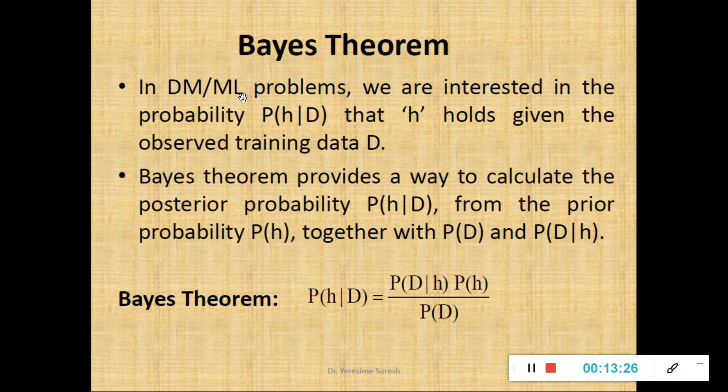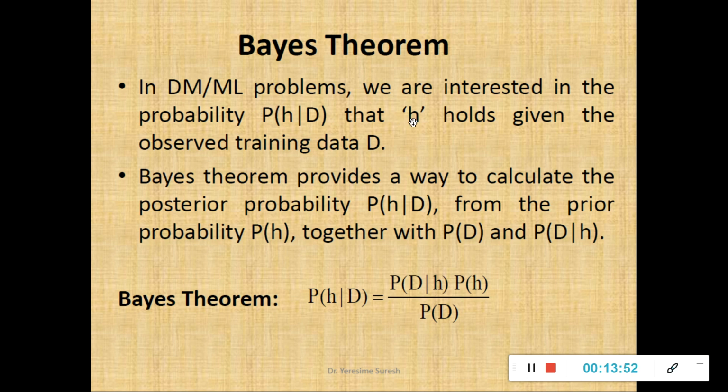In any data mining or machine learning problems, we are always interested in the probability denoted as P(H|D), I use this bar as H given D, that H holds given the observed training data D. So what is probability? It is the occurrences of a given event when I consider the total number of events for a given problem domain.